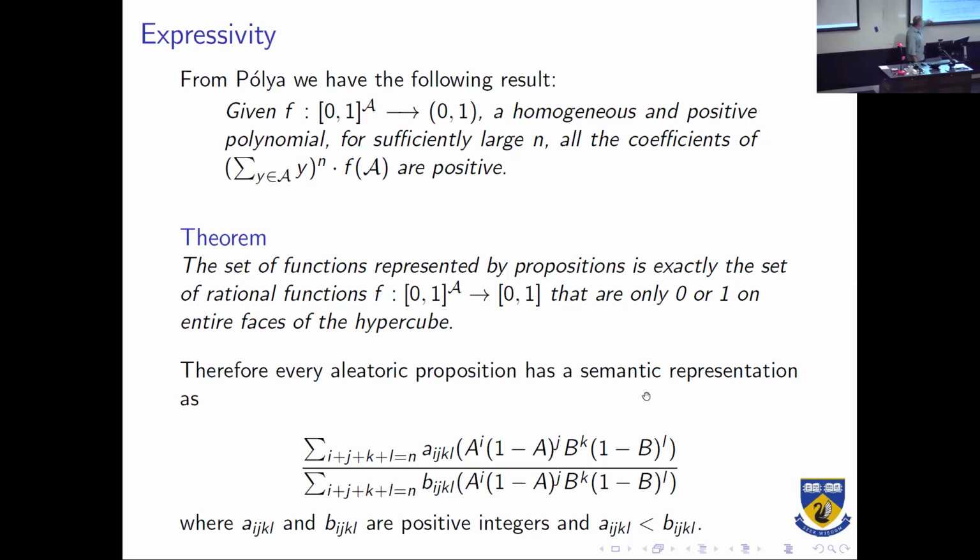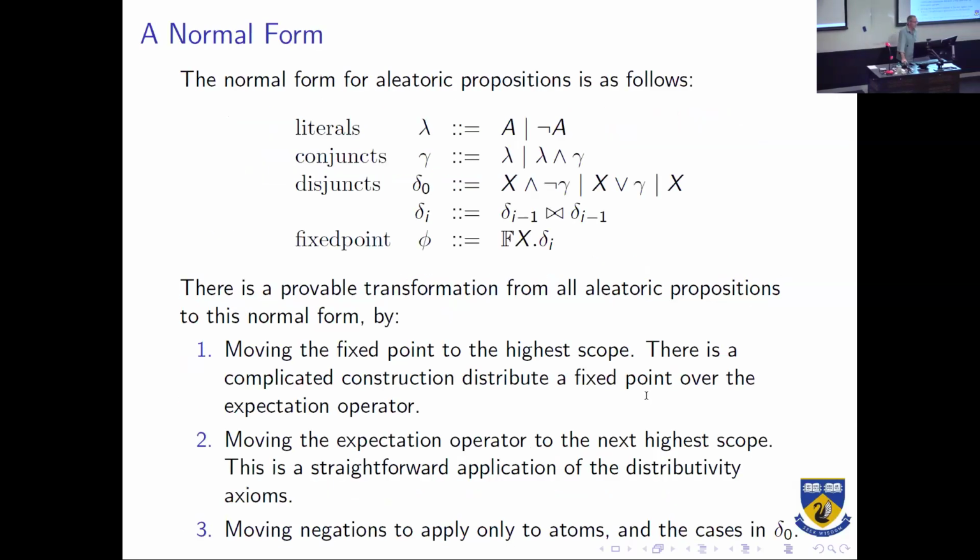So we can use these to have the functional expression corresponding to one of these probabilistic propositions as a rational function, where we've got these homogeneous rational functions with two polynomials. The AIs are always smaller than the BIs, and they're over a set of coefficients. And so we've now got an expression corresponding to the logical form.